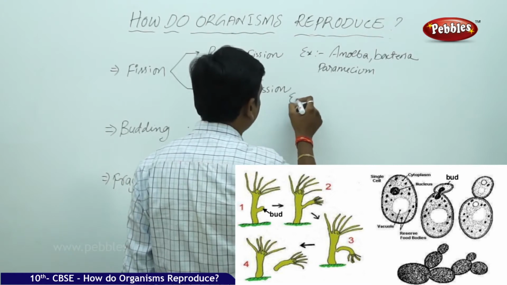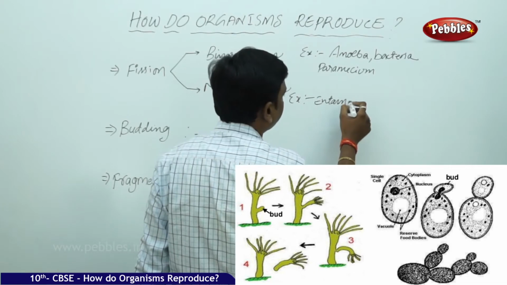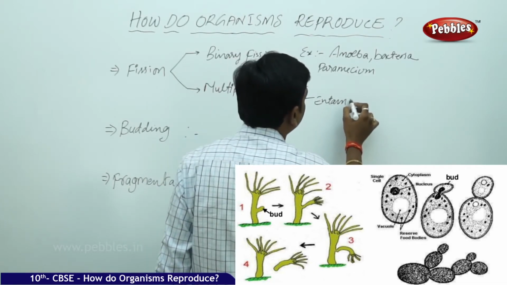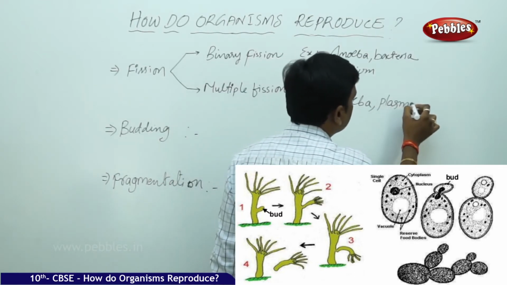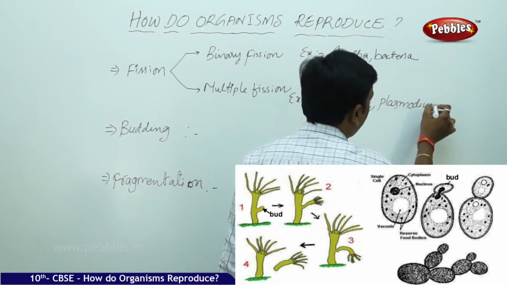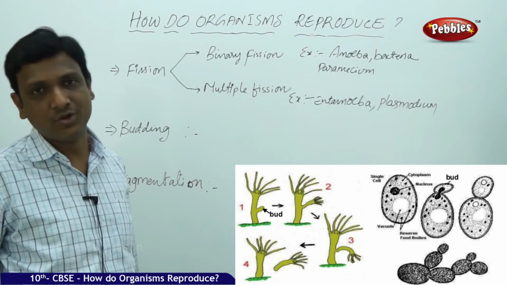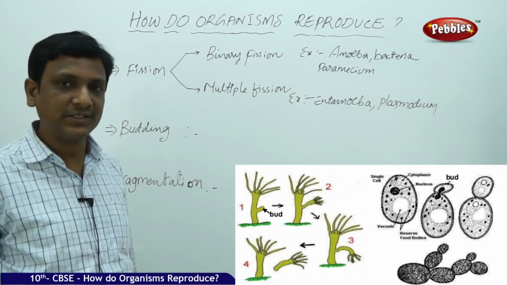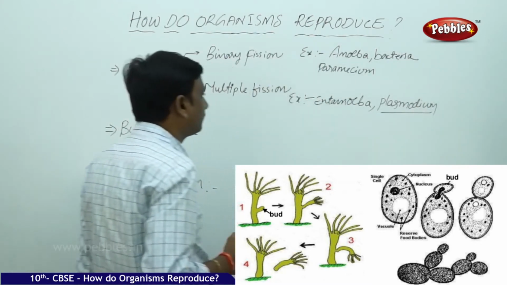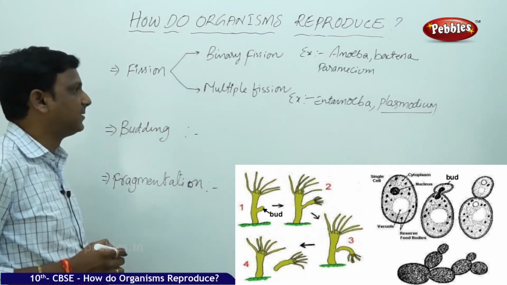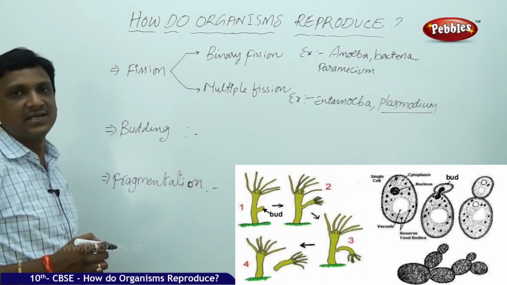Multiple fission examples: Entamoeba and Plasmodium. Plasmodium is also a protozoan. Plasmodium causes malaria in human beings. This Plasmodium also reproduces by the multiple fission method. So these are the examples of multiple fission, a mode of reproduction in single-celled organisms.